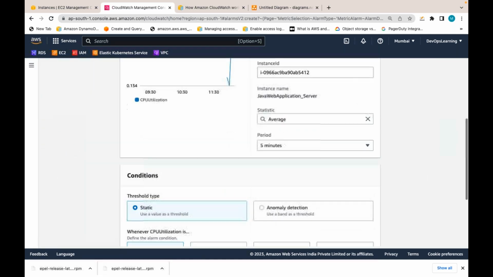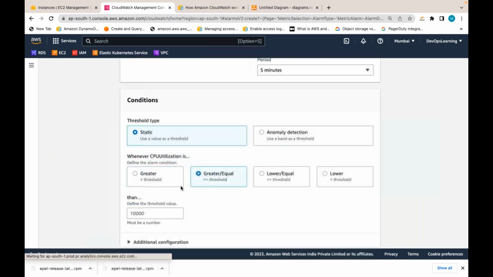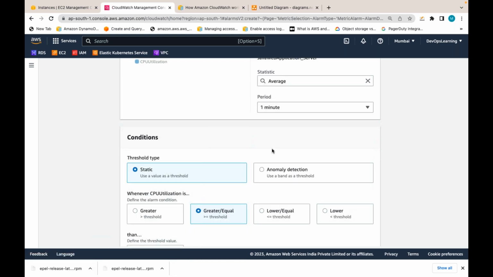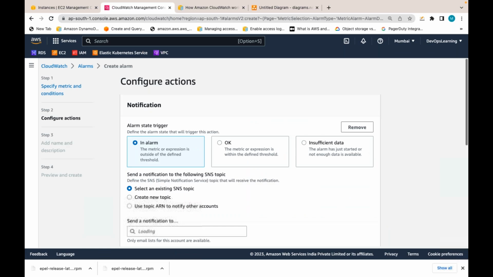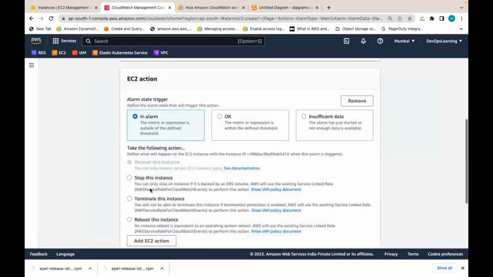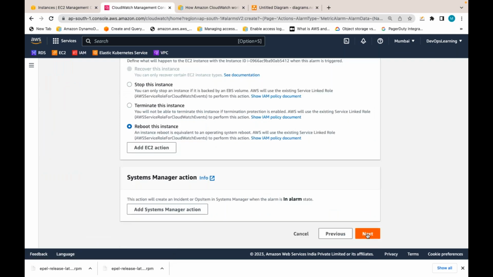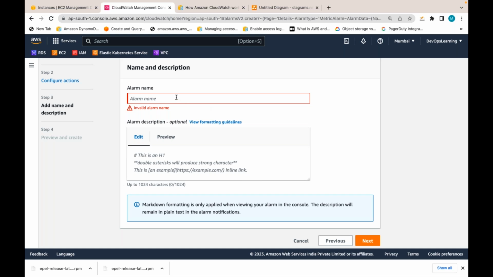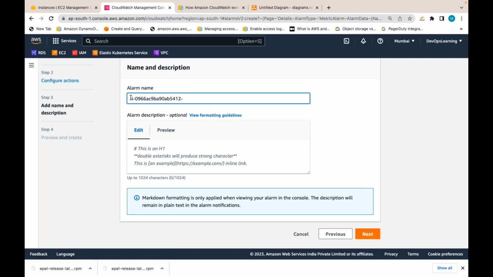Whenever CPU is greater than 90%, I want to monitor every 1 minute, using the average of 1 minute. I will not take a notification action, I'll take only the EC2 action. I'll reboot the instance. Click on next. Let me give an alarm name.